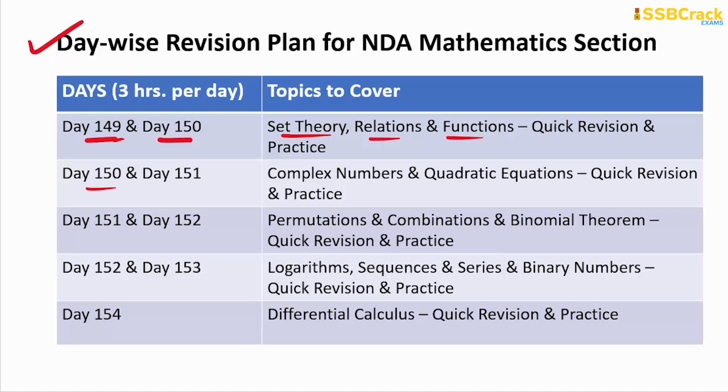You can refer parallelly to the study materials while solving the problems on these topics. And on day 150 and 151, what do you do? You revise complex numbers and quadratic equations. On day 151, till day 152, a few hours, you have to prepare permutations, combinations and binomial theorem. And then from day 152 till 153, a few hours, revise the study materials on logarithms, sequences and series and binary numbers, because these are very low content topics, and on these topics questions are also expected like 1, 2, 3, maximum 4, not beyond that.